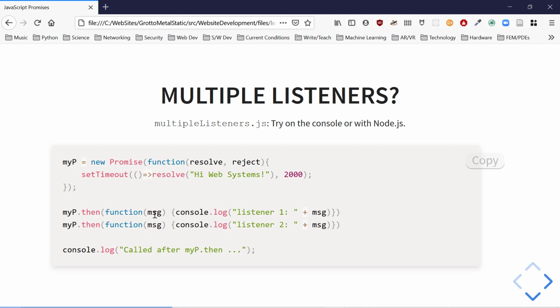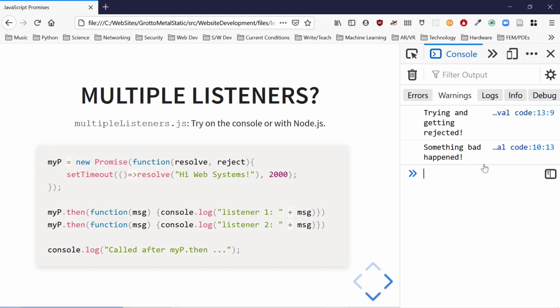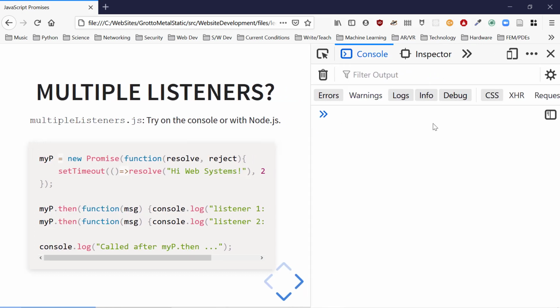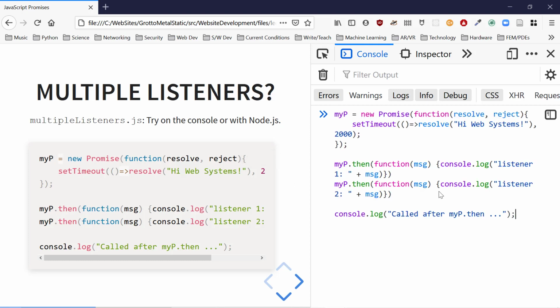myp.then listener1. So here's a little built-in function I wrote. Function message is console log it, listener1, listener2. Doing that same little thing where I say called after my promise then. Check that ordering. Keep that in mind. Can two different calls, two different callbacks on the same promise, sorry, so I'm going to try using then twice on the same promise. Can I do this?